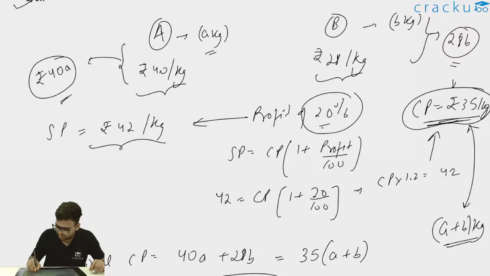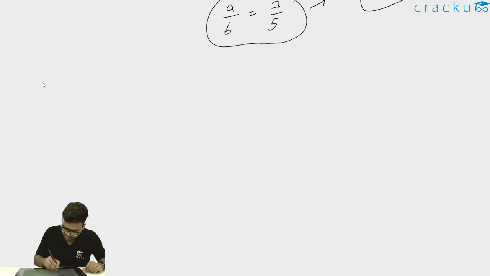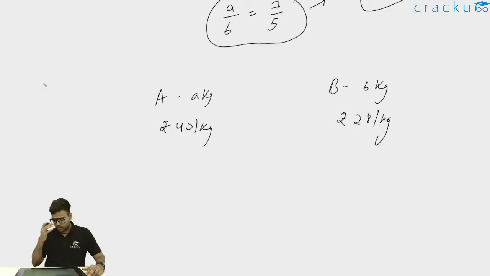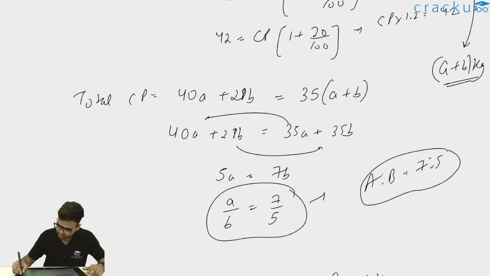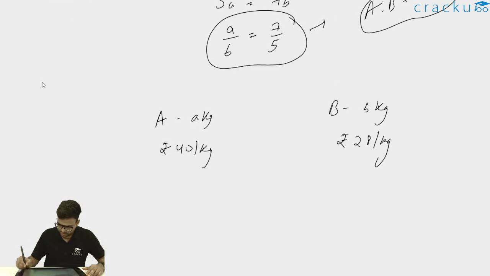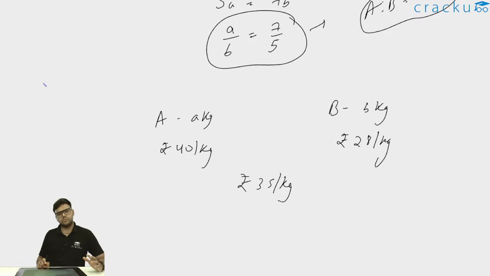So I have figured out the cost price to be rupees 35 per kg. Now I have my variety A, which is A kgs, and I have a variety B, which is B kgs. The price of A is rupees 40 per kg and the price of B is rupees 28 per kg. And the cost price of the mixture comes out to be rupees 35 per kg. So I can write the overall cost price of the mixture to be rupees 35 per kg.